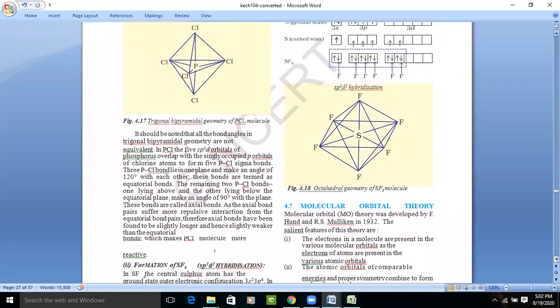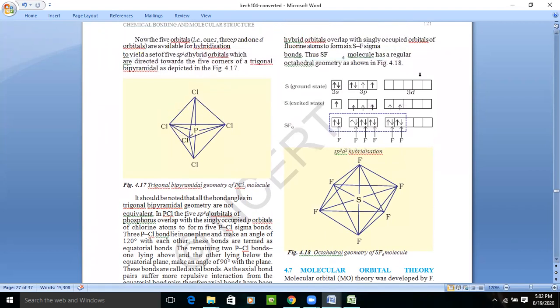Every time this happens, the electron from the orbital of the participating shell jumps from the ground state to the excited state and makes space for the overlapping. Whenever the electrons combine with the unpaired electrons, bond formation takes place. That is how we can tell about the shape and the structure of the molecule.